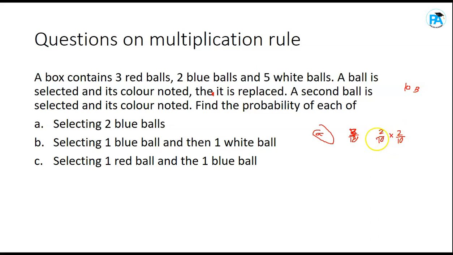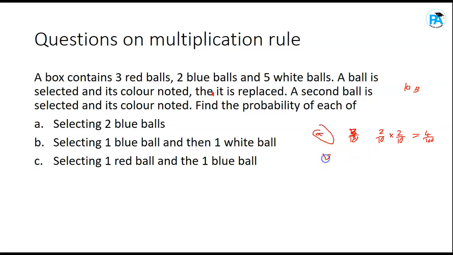Okay, so it is replaced. So you still have equal chance of selection. The probability of selecting a blue ball first is 2 over 10, and the probability of selecting a blue ball second is also 2 over 10. So it's 2 over 10 times 2 over 10. That gives you 4 over 100. In decimal it is 0.04, right? So you've answered A.